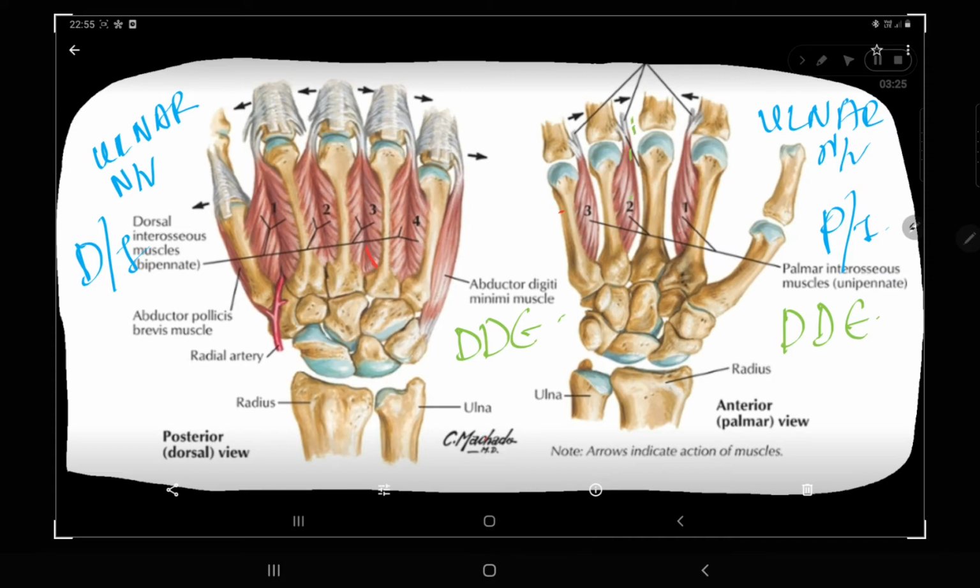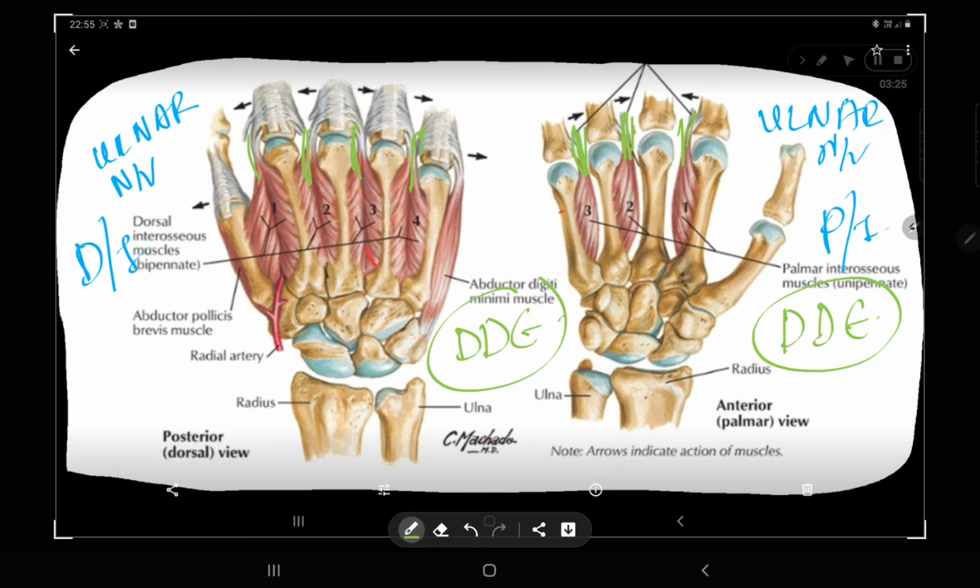These interossei pass through the web spaces, and then reach the dorsum of the hand and are inserted into the dorsal digital expansion. Already you know, this is the same for lumbricals. Lumbricals are also inserted in the dorsal digital expansion. Are you understanding now?